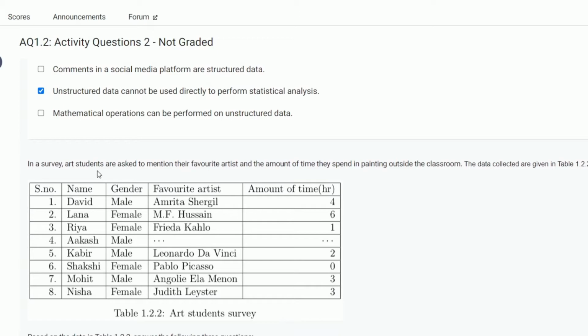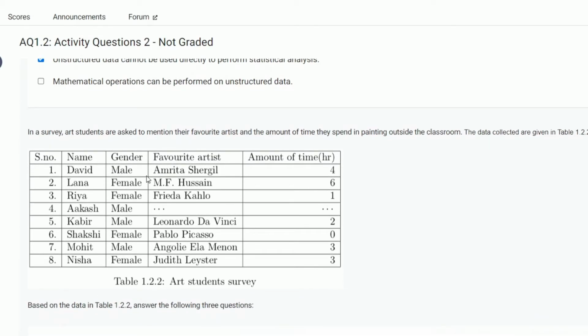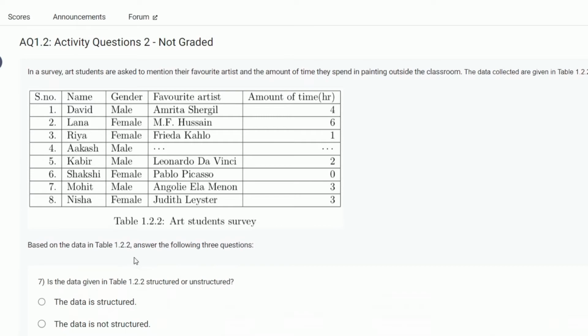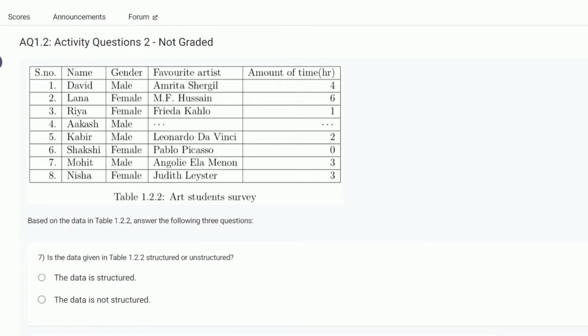In a survey, art students are asked to mention their favorite artist and the amount of time they spend in painting outside the classroom. The data collected are given in a table. David, male, favorite artist Amrita Shergill, amount of hours 4. Based on the data in the table, answer the following 3 questions.